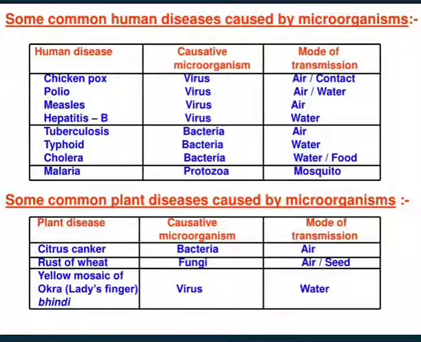Some common plant diseases caused by microorganisms like citrus canker, it spreads through bacteria and the mode of transmission is air. Rust of wheat, the microorganism is fungi and the mode of transmission is air or seed. Yellow mosaic of okra, lady's finger, bhindi, it spreads through virus and the mode of transmission is water.